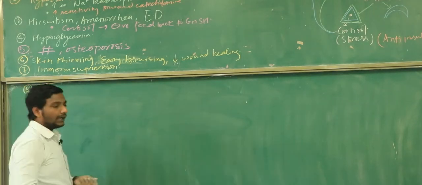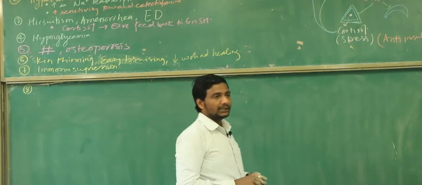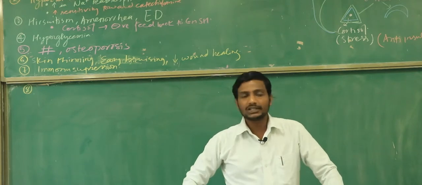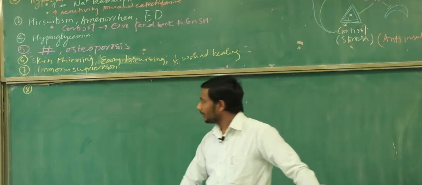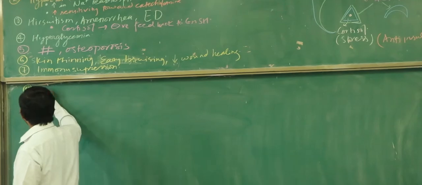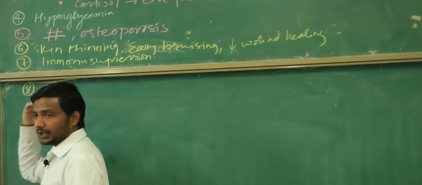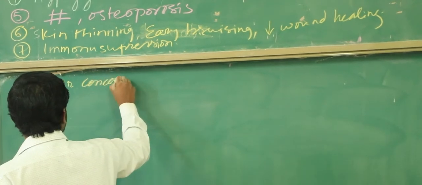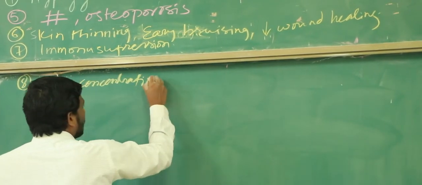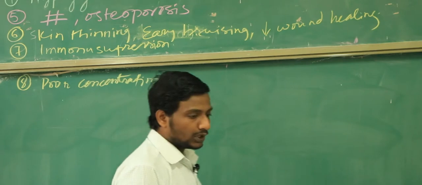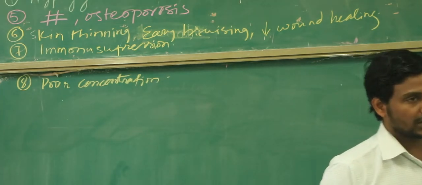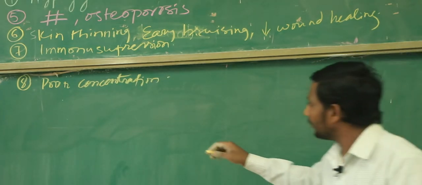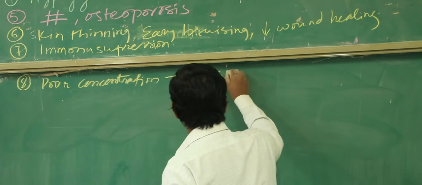Okay. And one more thing you keep in mind, that the cortisol activity is also seen in the brain, right? So if somebody is having a high amount of cortisol, then the patient may also come to you with some psychological problems. For example, the patient may have poor concentration, and sometimes the patient may even go to psychosis in a very severe form.